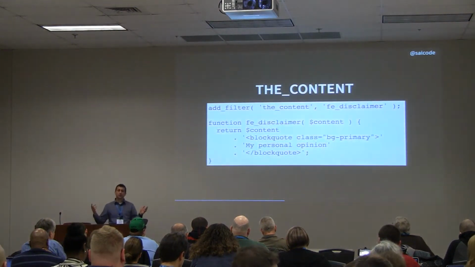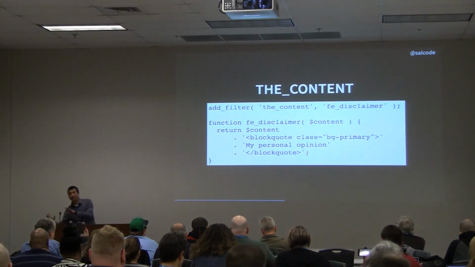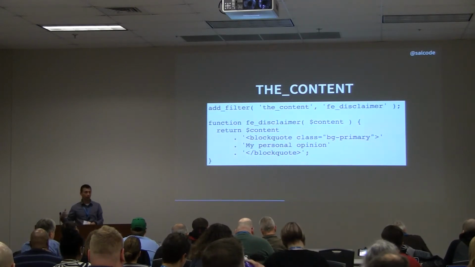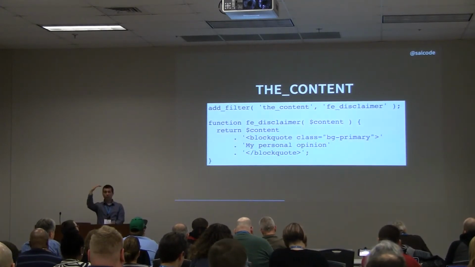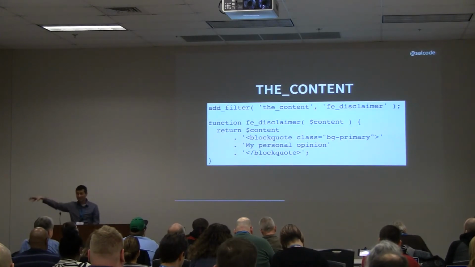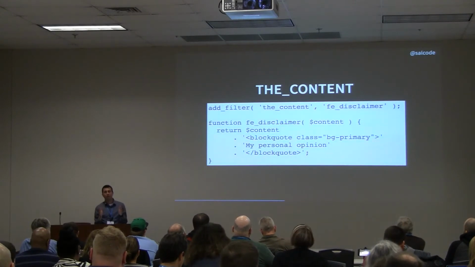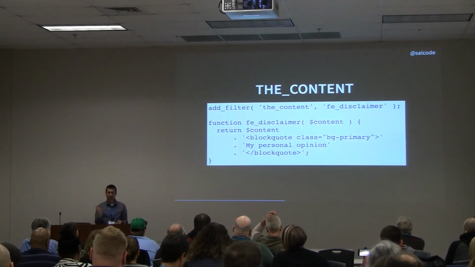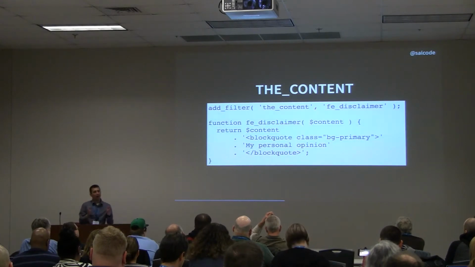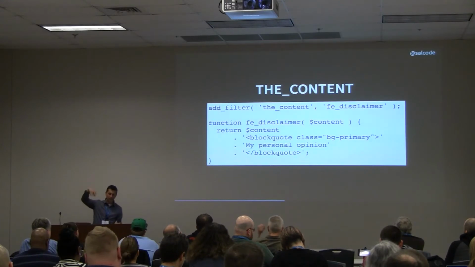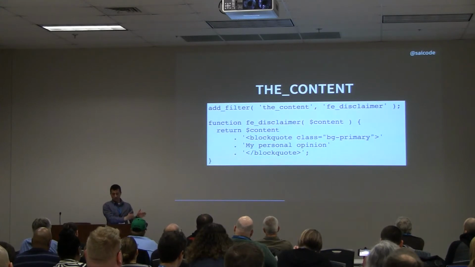What else can we do with filters? We've got another tube traveling through WordPress where it grabs the content out of the database. Right? So we had our blog post, we've got our title, now we've got that whole section of content. Could be very long, but it's going to take all of that, jam it into one variable, and send it down this tube. And in the tube, we've got our hook, we've got our cutout, and this cutout's called the content. So now, in this cutout, I'm applying my function that takes in my argument, content, and in this case, I'm appending, putting on the end, a block quote that says my personal opinion.